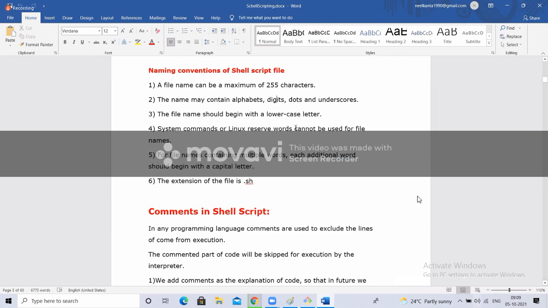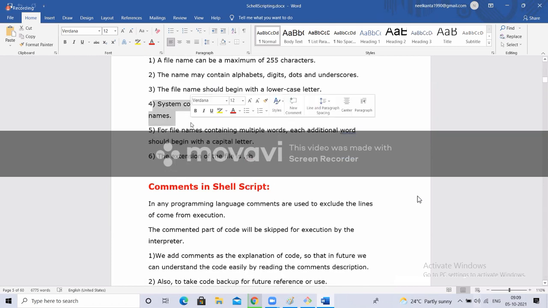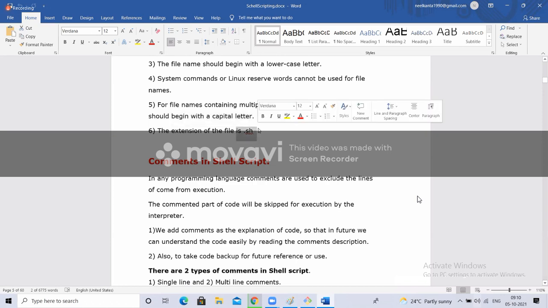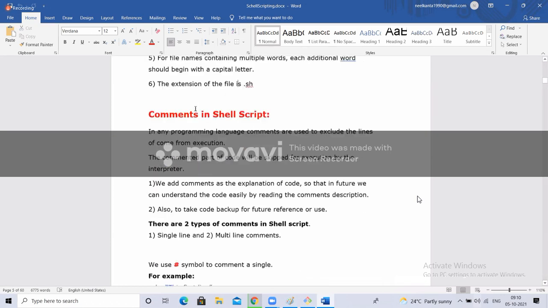Okay. System reserved names, we cannot use, like commands are there, right? ls command, we should not create ls.sh because that is a command. ls is a command. There will be a script for that ls inside the bin directory. So you cannot create another file with ls.sh like that. As I said, if it is multiple words, the first word should begin with small case and the second word with capital. myFirstFile, my first, F capital, other small, again File, F capital, ILE. Like that we have to use. Extension should be .sh, but it's not mandatory, it is recommended. These are the naming conventions we use.